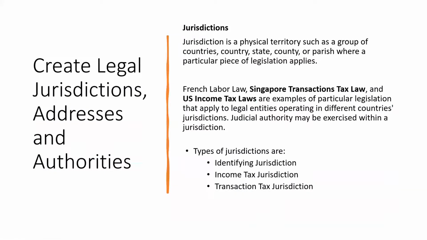Okay, now there are legal jurisdictions we have to create, and an address as an authority. This is a concept we have to keep in mind: when we are defining it, there are certain laws required for the country. For example, in the US it is called the US income tax law, and in India it is the Indian income tax. Correct, Chandan?